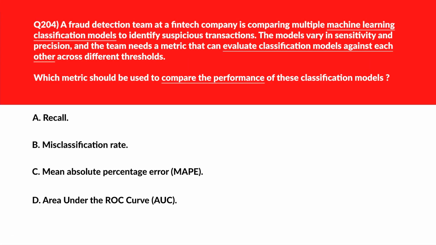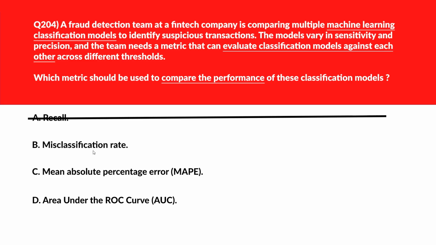Alright, now let's look at this question. This is all about comparing performance. Option A says recall. Recall focuses only on true positives and doesn't account for overall model balance. Incorrect. We'll move to B. B says misclassification rate. Misclassification rate lacks threshold sensitivity and doesn't reflect class separation. We'll reject it. We'll move to option C.